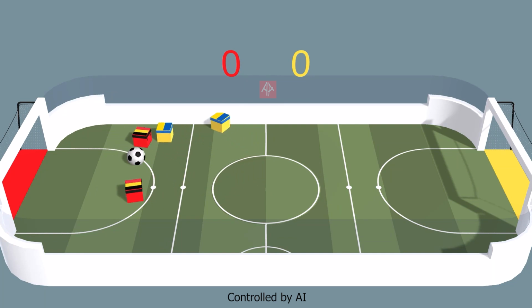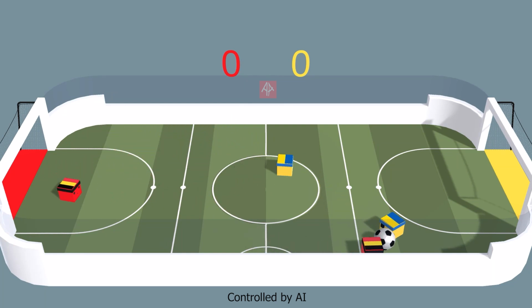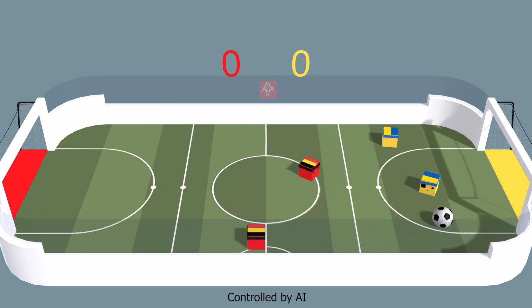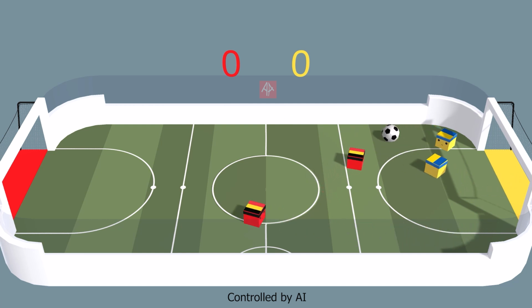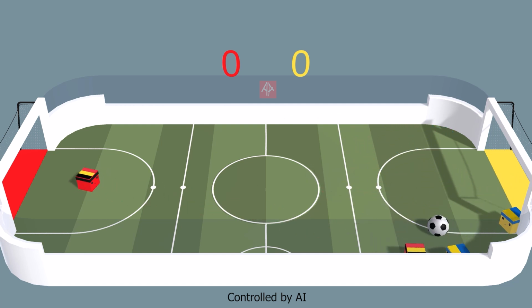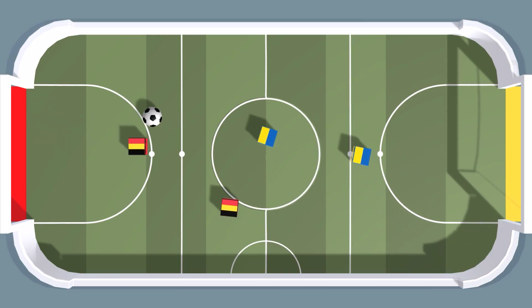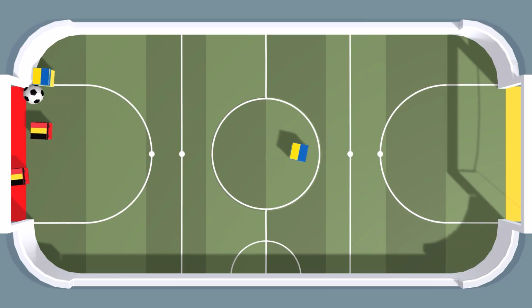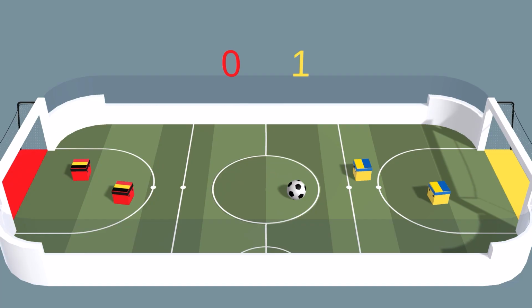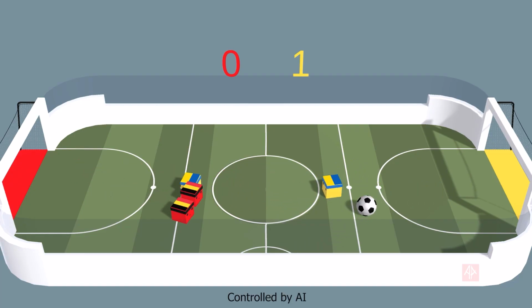And we have kickoff, and Ukraine is putting the first shot in, and Belgium almost counter-attacking and almost scoring. Ukraine on the attack, and they have scored. Ukraine have scored the first goal. What a counter-attack. It's 1-0 for Ukraine.